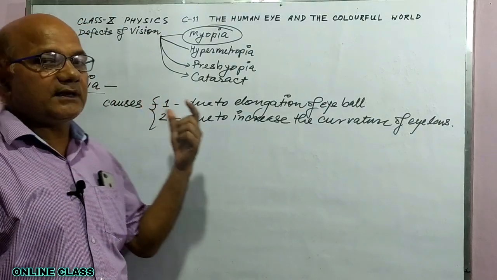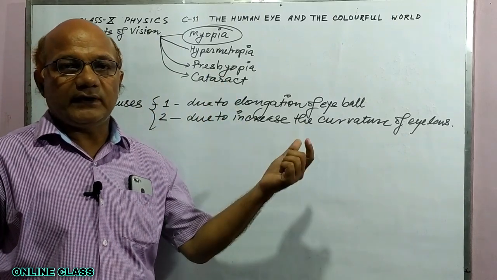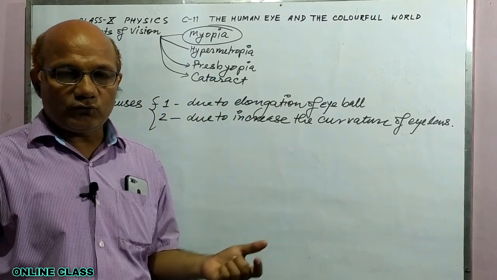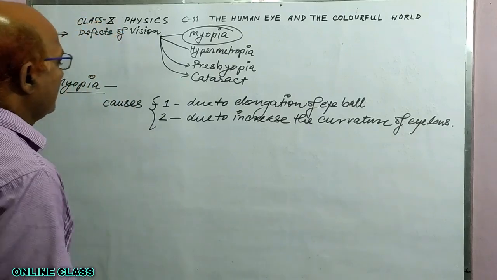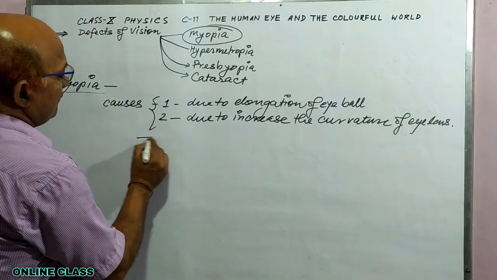Actually, in myopia, the far point comes closer to the eye. What happens?